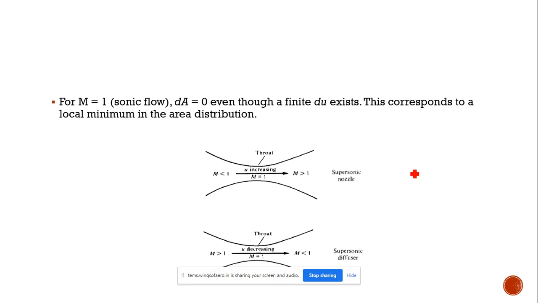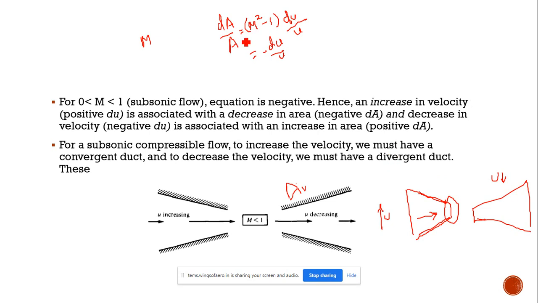Then one more thing, if you substitute the value of M equal to 1 here, automatically this term will become 0. So dA by A will become 0. If dA by A is 0, it means the area should be minimized, or we need to have a minimized area when Mach number equals 1.